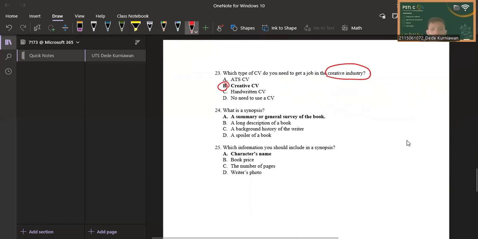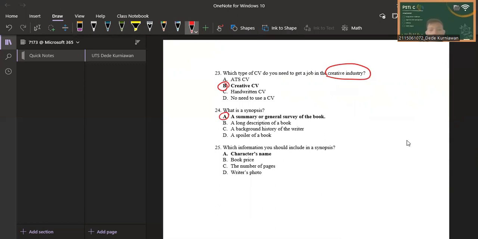Next is number 24. What is a synopsis? Synopsis is a summary or general survey of the book. So the answer is A. Synopsis is not a long description of a book. Synopsis is also not a background history of the writer. And a synopsis is not a spoiler of a book. So B, C, and D are false.